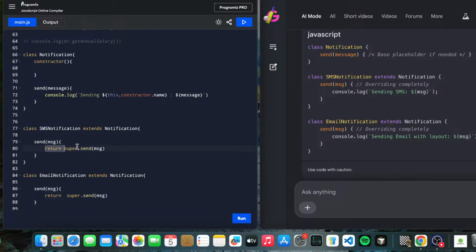Here we are supposed to call console.log, sending SMS. Our solution was also correct; it's nothing, but we will follow a little industry standard and understand the true nature of polymorphism. console.log, sending email.